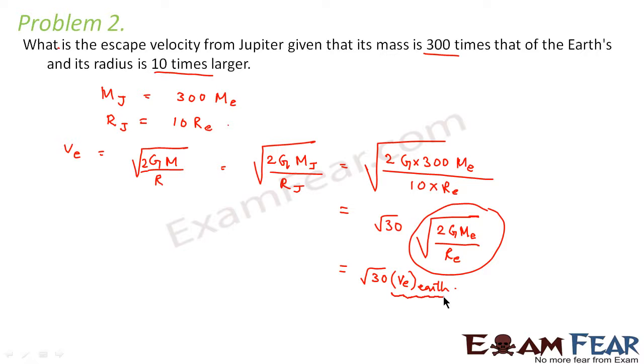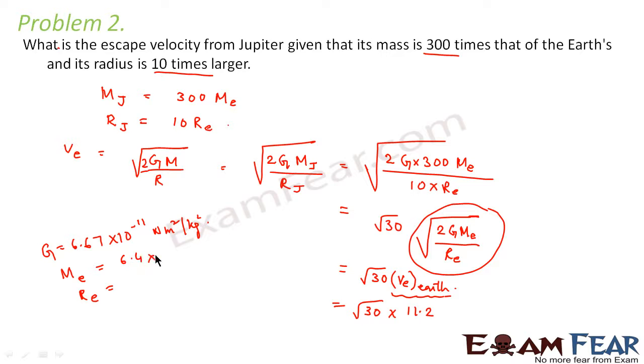Now we know that the escape velocity on the Earth's surface is 11.2 kilometers per second. How do we get that value? You can put the value of G as 6.67 into 10 to the power minus 11 newton meter square per kg square, the mass of the Earth, which is around 6.4 into 10 to the power 24 kgs, and the radius of the Earth, approximately 6 into 10 to the power 6 meters.